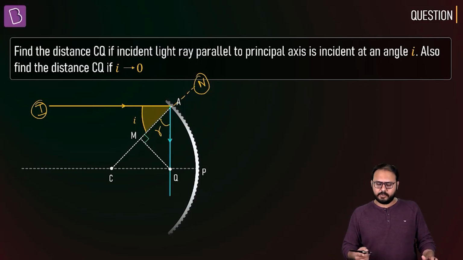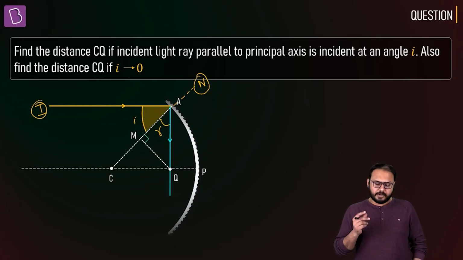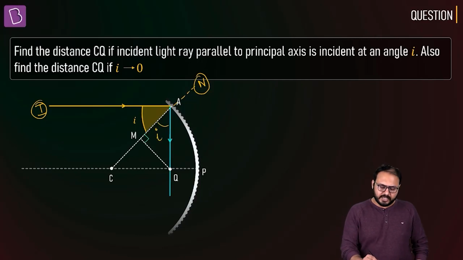Technically, don't you think Q should be the focus? Why, sir? Because you said a ray after reflection passes through a focus. Fair enough. Do you agree that this angle is also I? Yes. Why is that? Corresponding angles. Fair enough. What is M, sir? I have dropped a perpendicular from Q to M. Can I or not?